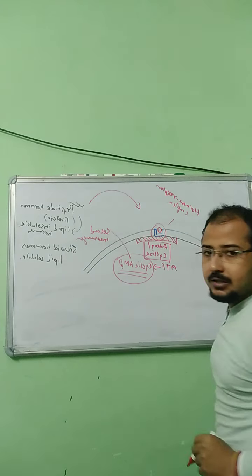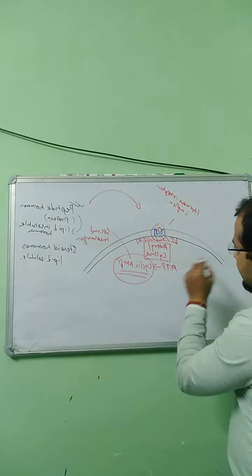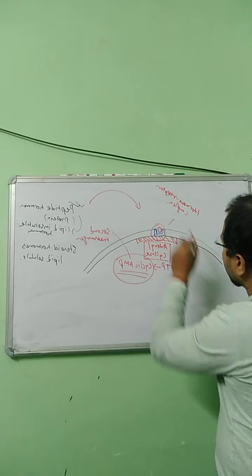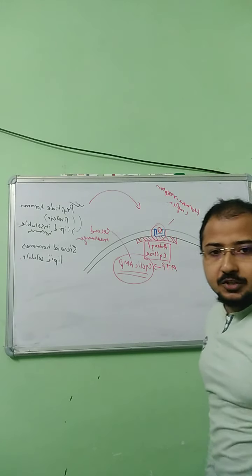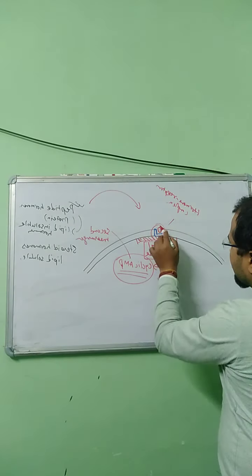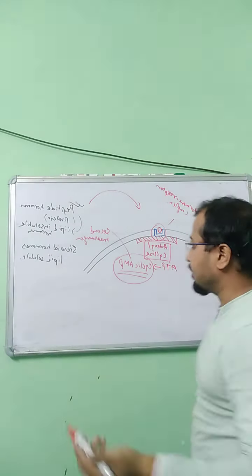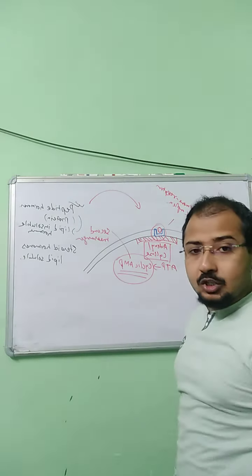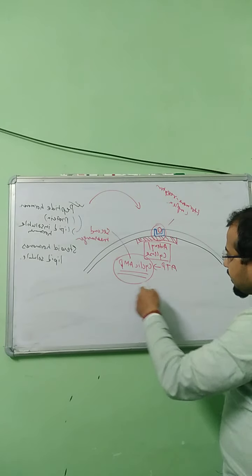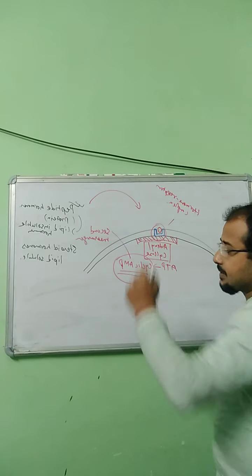Who is the first messenger? This hormone itself is the first messenger, because it brings the information, and as it cannot enter into the cell, this story happens, and now the cyclic AMP acts as the second messenger.